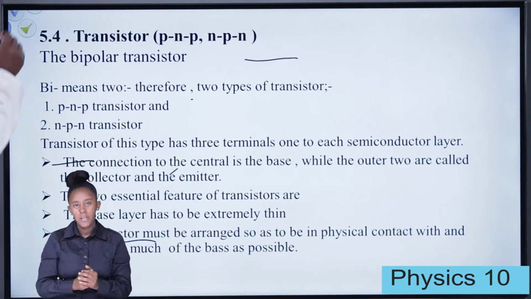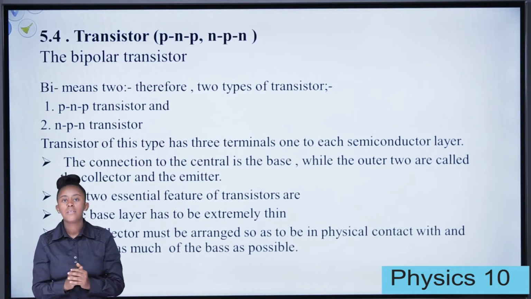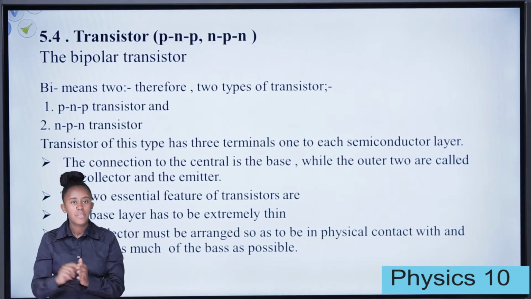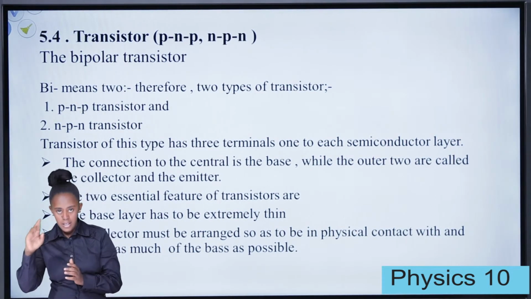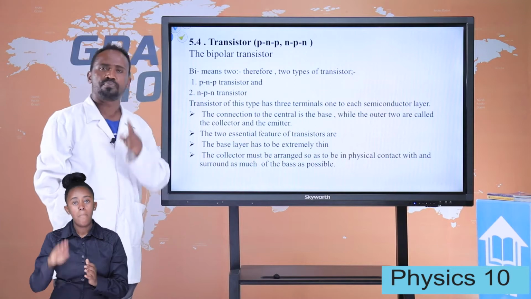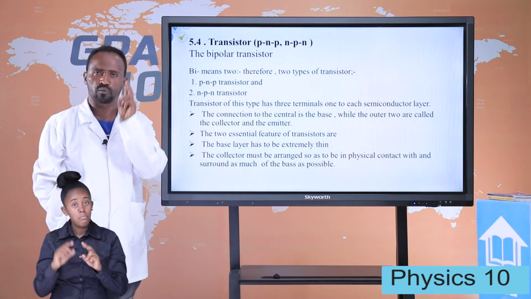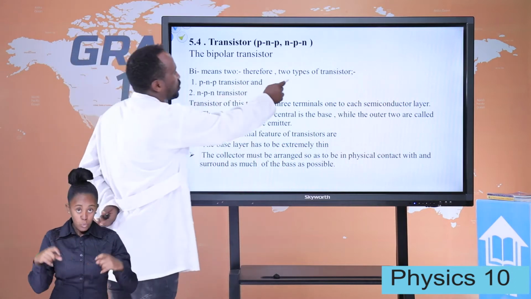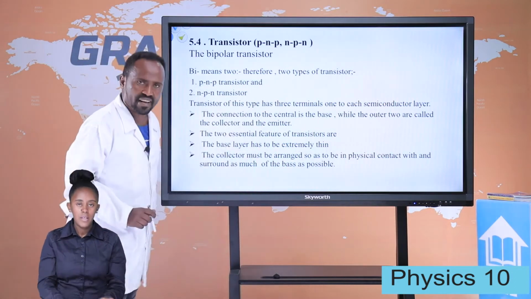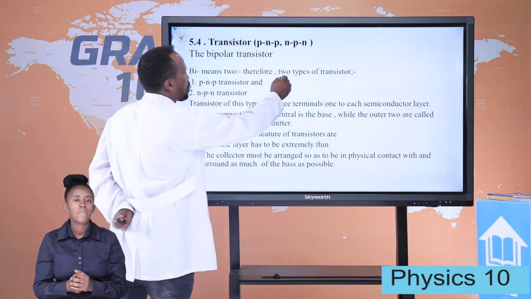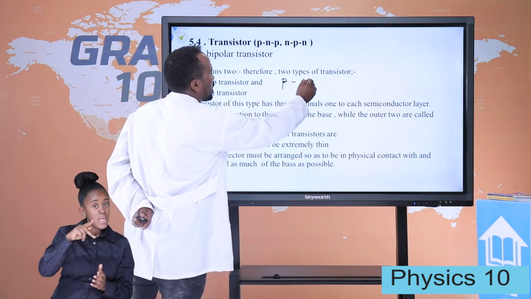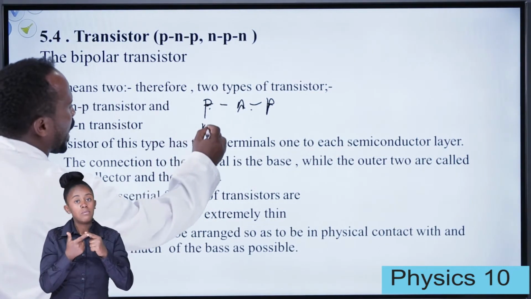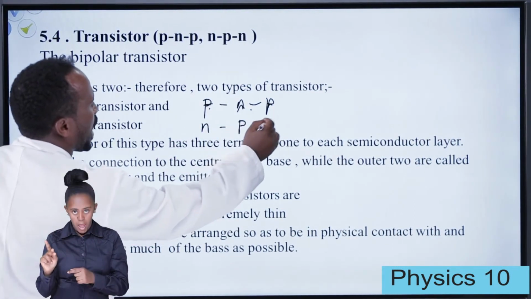And the next topic is 5.4, transistors. Students, there are bipolar transistors. Bi is a Greek word meaning two. Therefore, there are two types of transistors. The first one is PNP transistors, and the next one is NPN transistors.